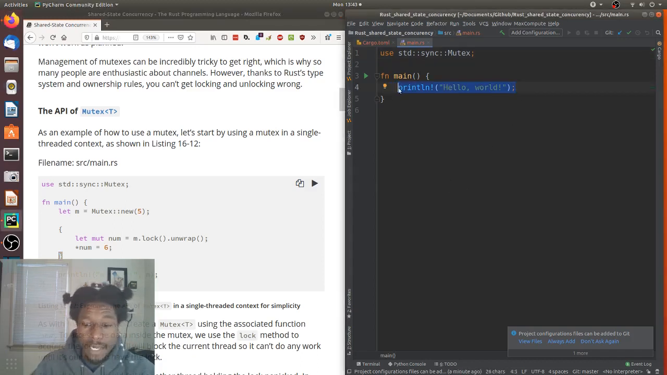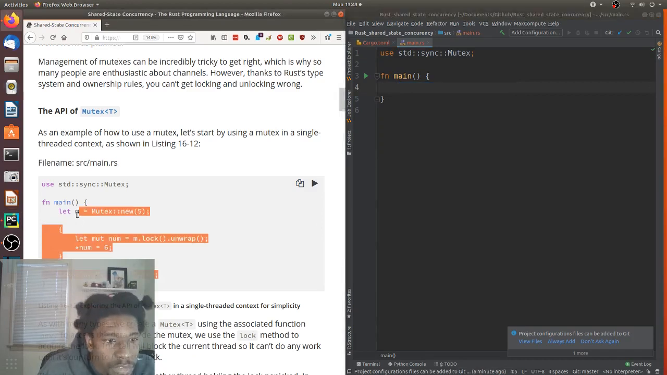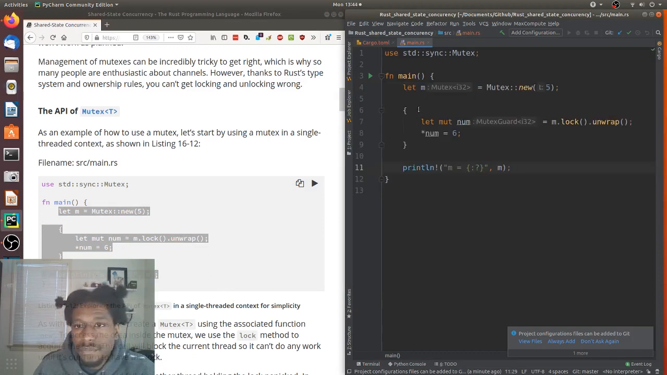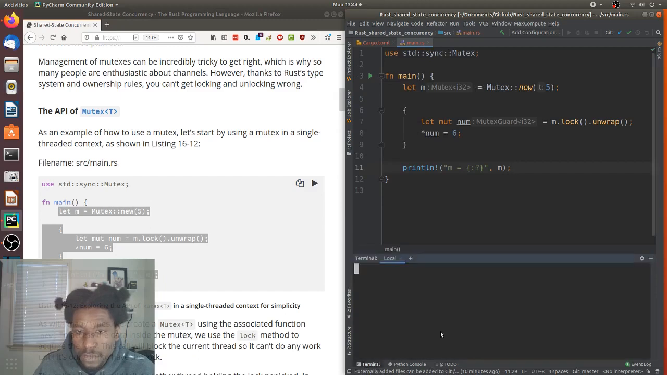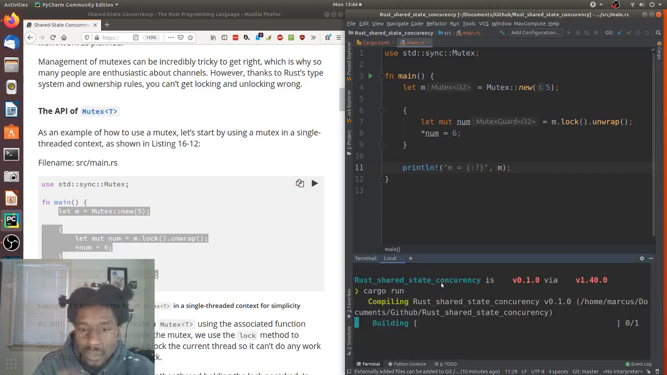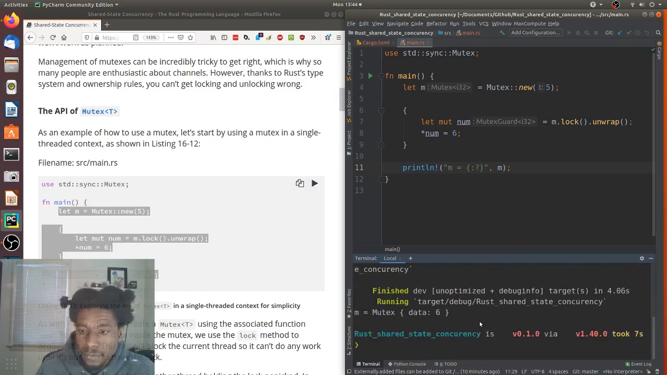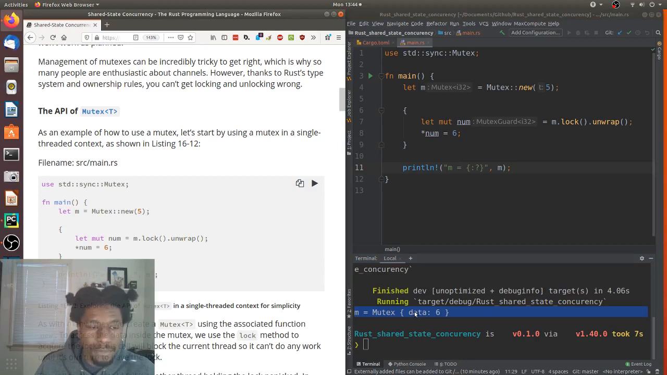But let's write that out real quick. Actually, let's just copy it. It's pretty straightforward. And let's run it. Cargo run. And then we have it, mutex data 6. So yeah, this 5 is the data that was passed in that's being cared for by this guardian. Okay.